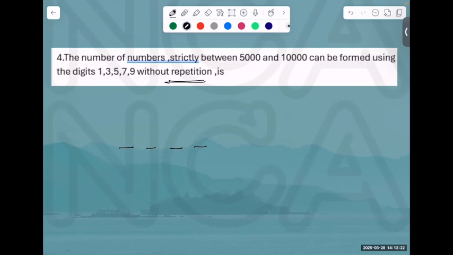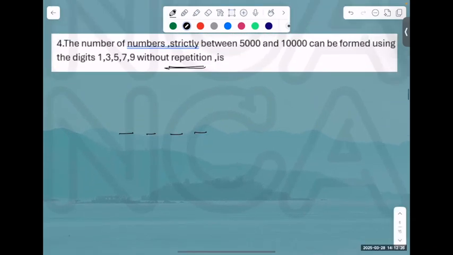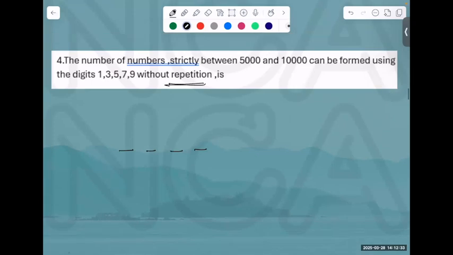120. Okay. To make a number bigger than 5,000, we require digits 5, 7 or 9. How can I fill the first digit? 3 ways. I can take 5, I can take 7, I can take 9. If I take 1 or 3, it will be smaller than 5,000. Yes or no? I need numbers between 5,000 and 10,000.